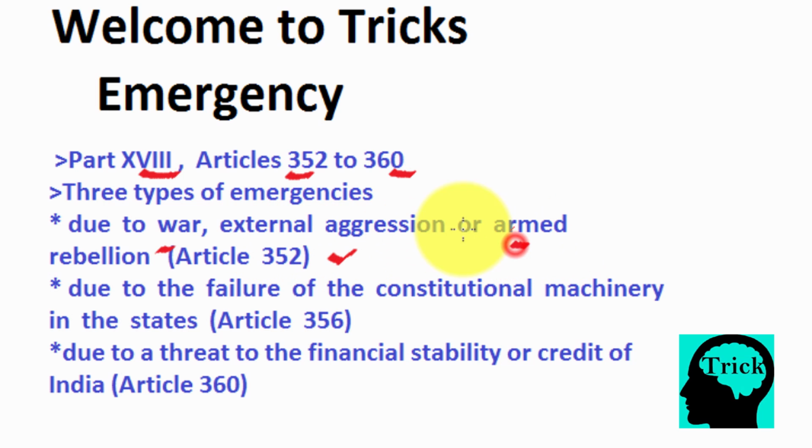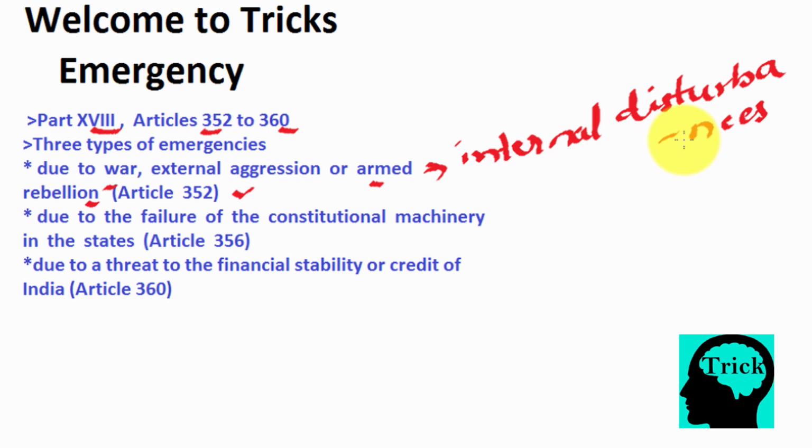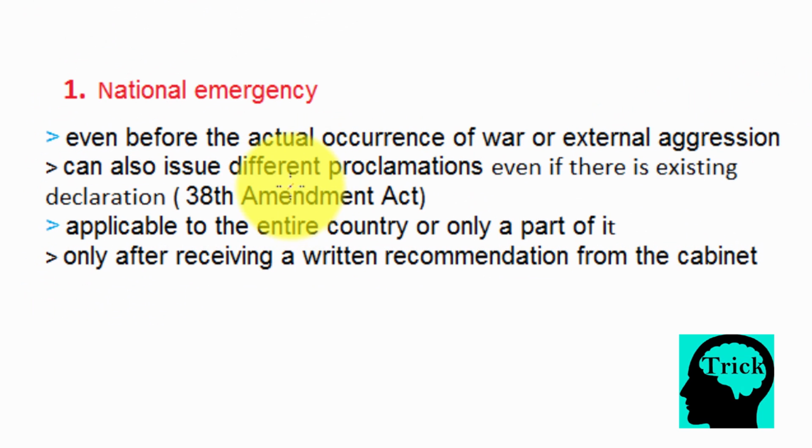This word armed rebellion was not there in the original constitution. It was internal disturbances. But after the emergency of 1975, this word was replaced because it was very vague. So it was replaced with the word armed rebellion through the 44th Amendment Act. The emergency declared due to war and external aggression is known as external emergency, and due to armed rebellion it is called internal emergency. The president can declare the emergency even before the actual occurrence of war or external aggression.